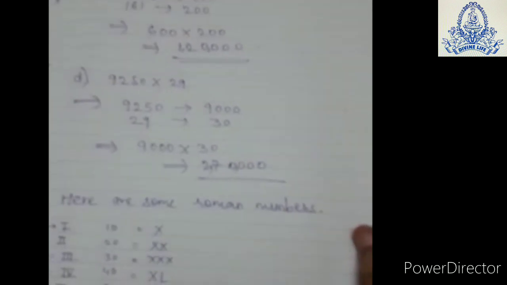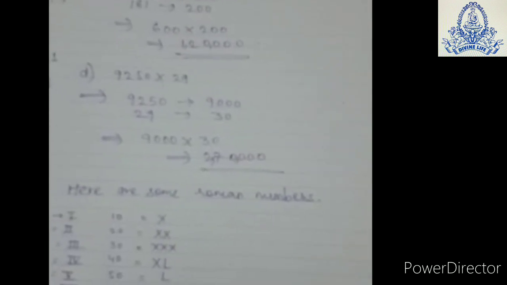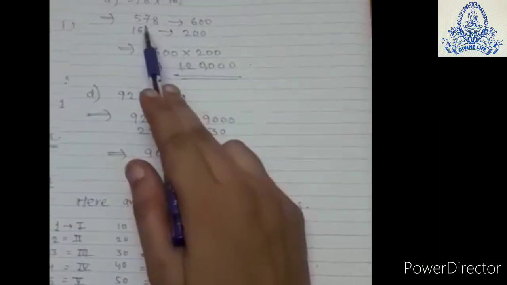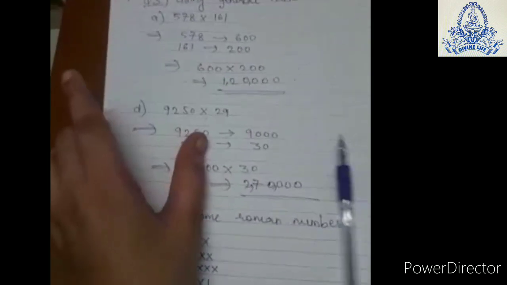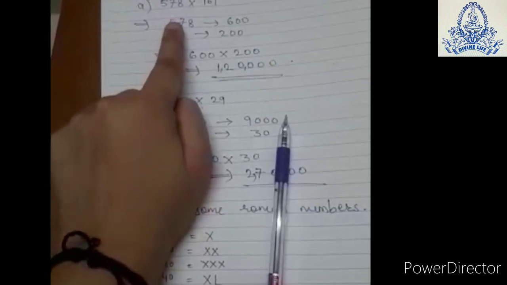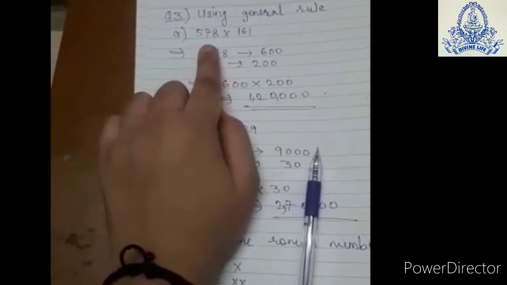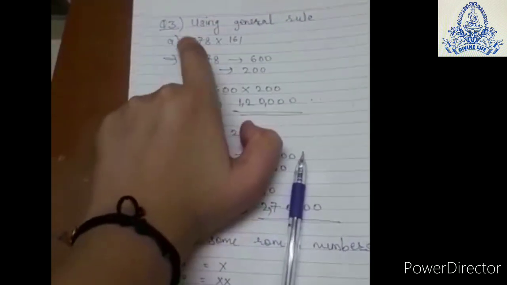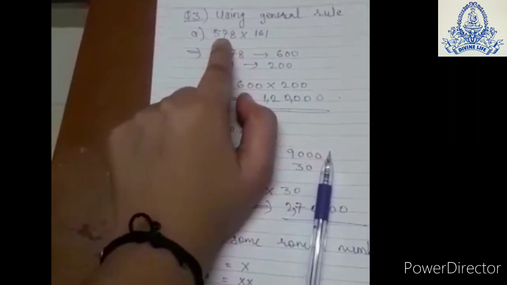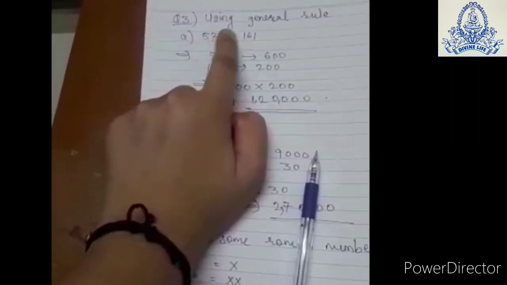See, using general rule, you have to find the product of this. Okay, see, product of this, using general rule you have to find the product. Okay, see, I have said in first question, when general rule is asked, you have to take in consideration all this whole number.